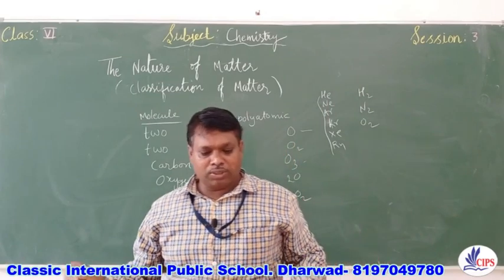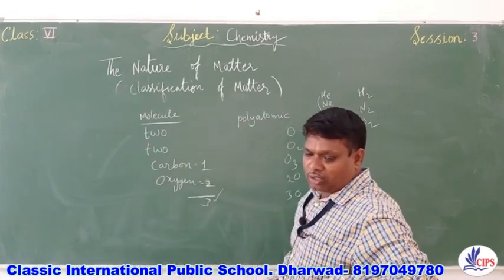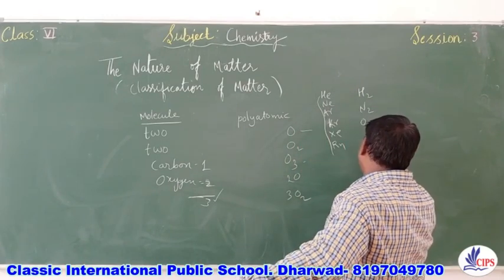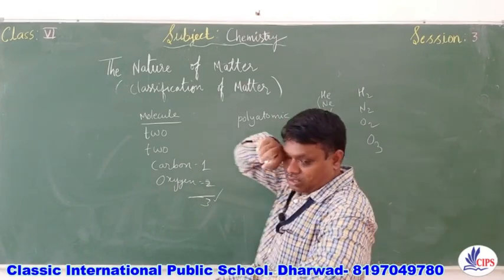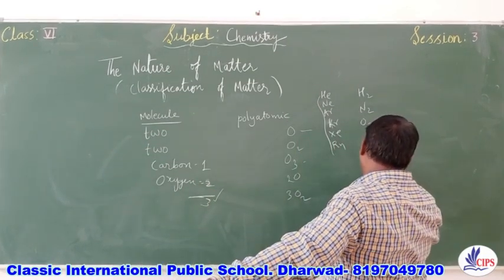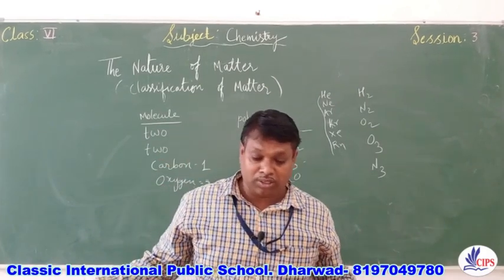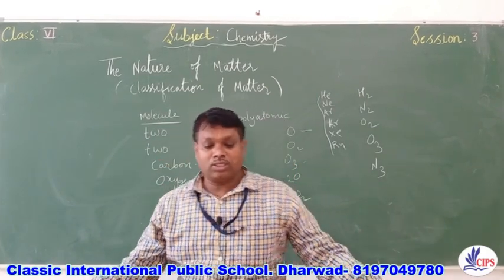Triatomic elements: here you will have triatomic molecules, only O3. Sometimes you may also have N3 molecules, nitrogen 3 molecules. So for triatomic molecules you can write oxygen, nitrogen.